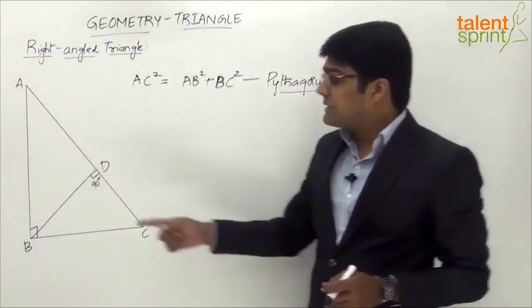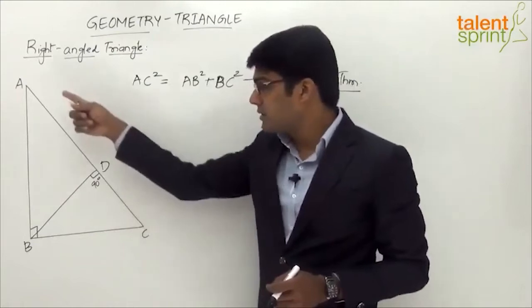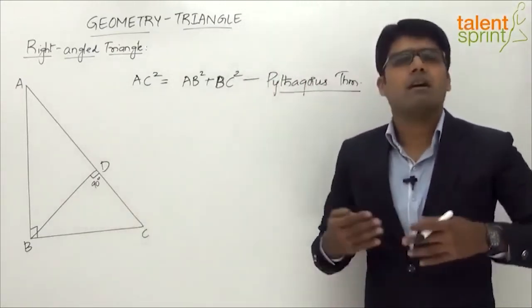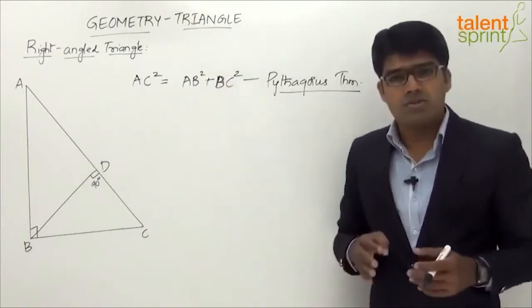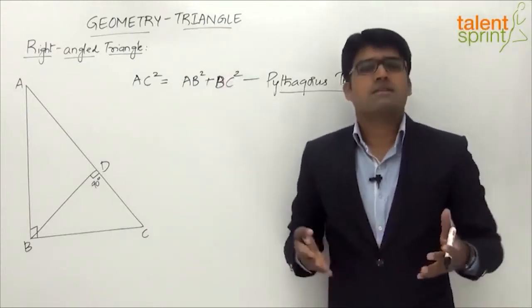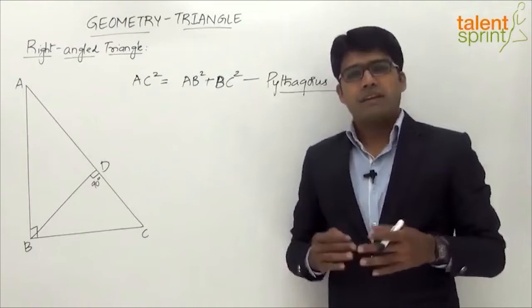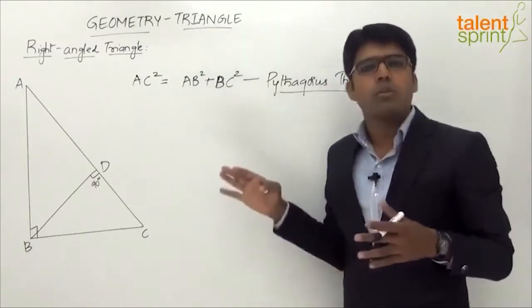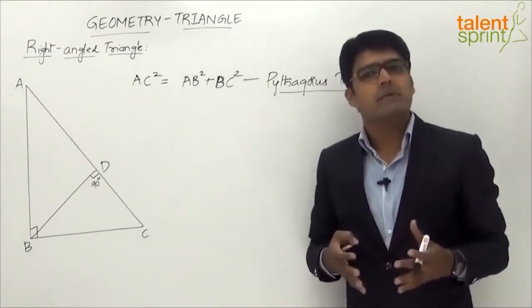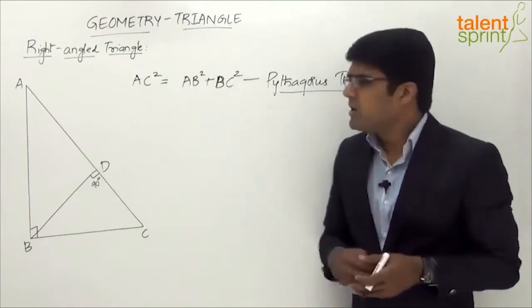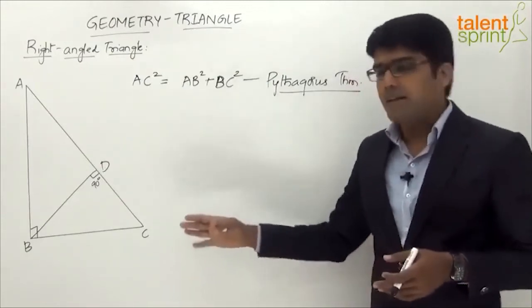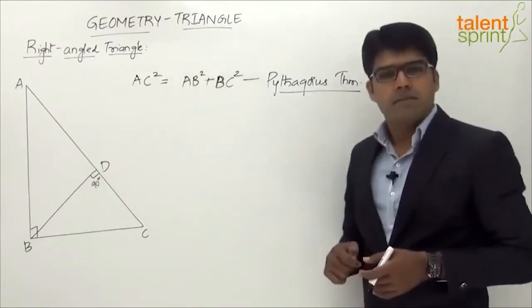Now based on this perpendicular BD here, which is on the hypotenuse AC, we can come to a lot of conclusions, right? I'll just list down all those conclusions here without looking at the proofs, because from an examination point of view, if we can remember the identity or the formula, that should be sufficient for us to arrive at the required answer, right? Even if you do not know what the proof is, it doesn't really matter. So let us look at all these identities based on the perpendicular that we have drawn here.